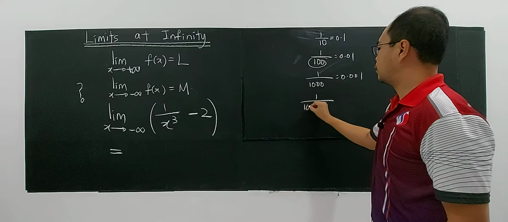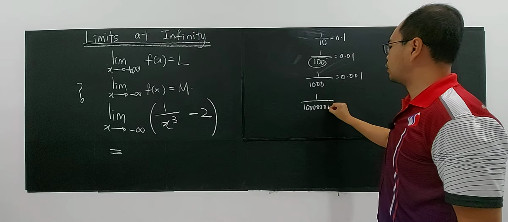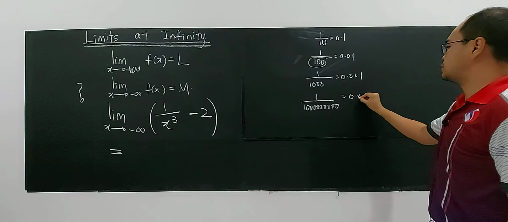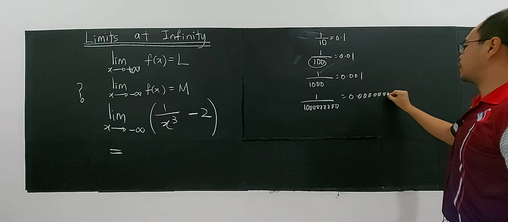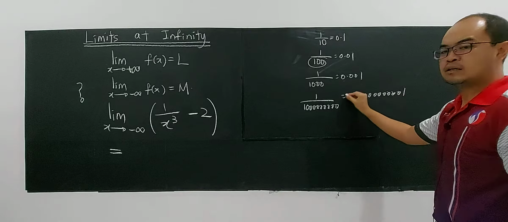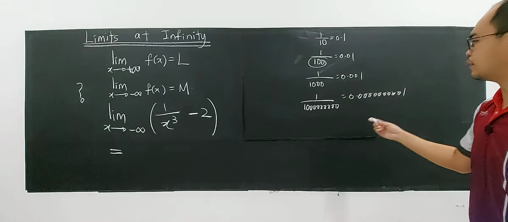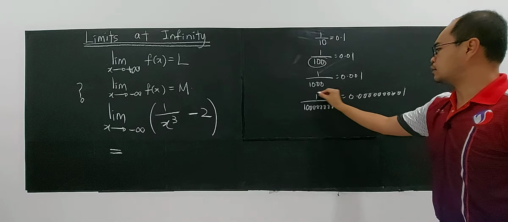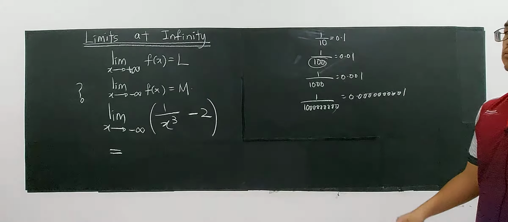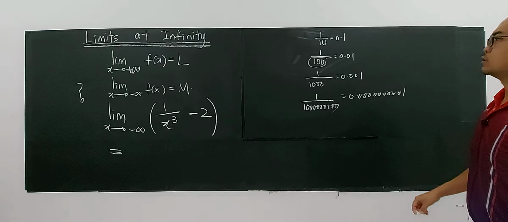If you divide by 1 billion, can you imagine? How many zeros do you have? You will have many zeros. If you round off, you're getting 0. It's very near to 0, meaning this whole thing is near to 0. It's nearing 0.